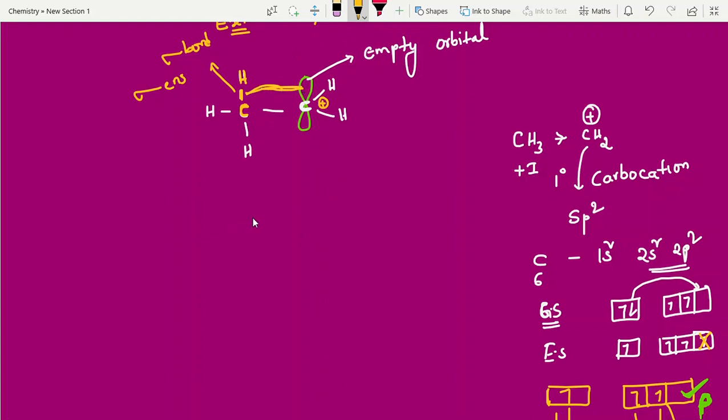Now, what is the output here? Look into this. Carbon, this hydrogen as it is, this hydrogen as it is, I have written. Now this hydrogen: between this hydrogen and carbon, a bond is not there. Why? Because the hydrogen has given electrons completely. Completely given electrons means positive charge.